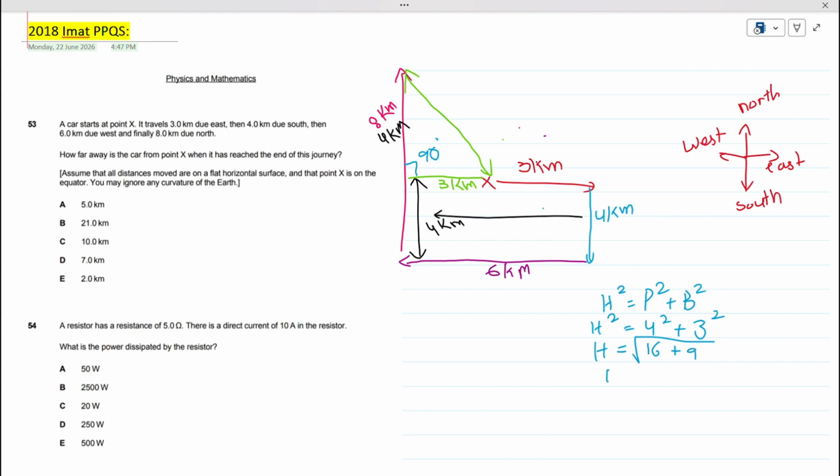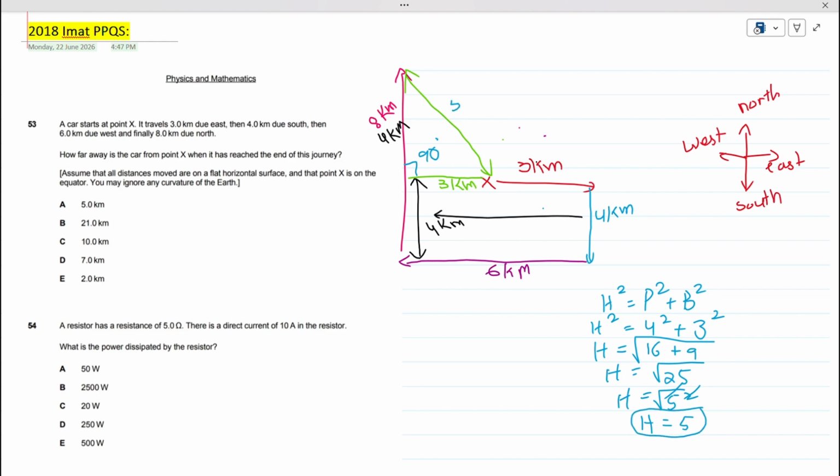Hypotenuse equals the square root of 16 plus 9, which is 25. This 25 is the square of 5, so the square cancels with the root. Thus our hypotenuse value comes out to be 5.